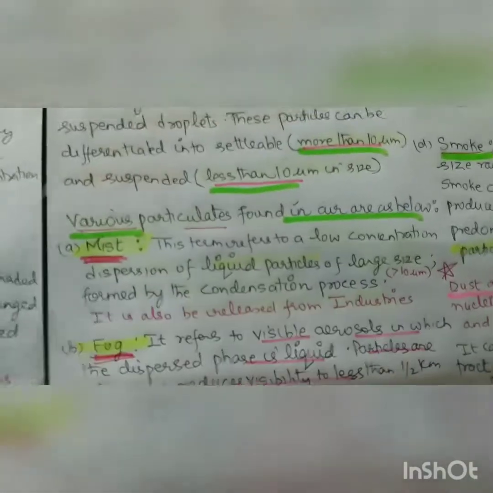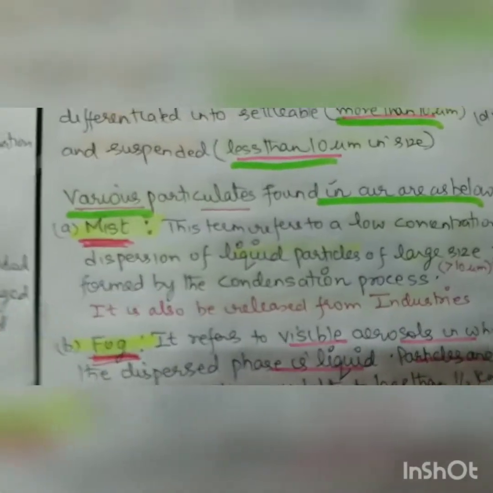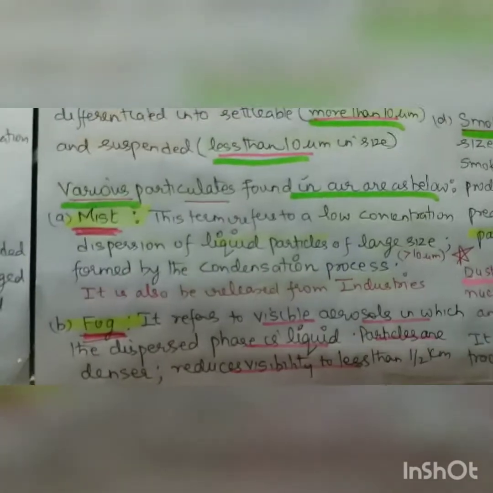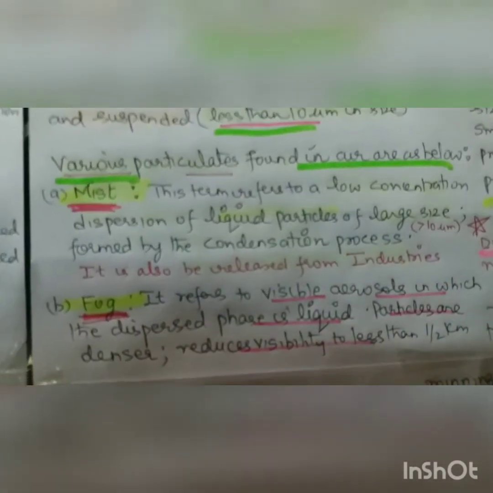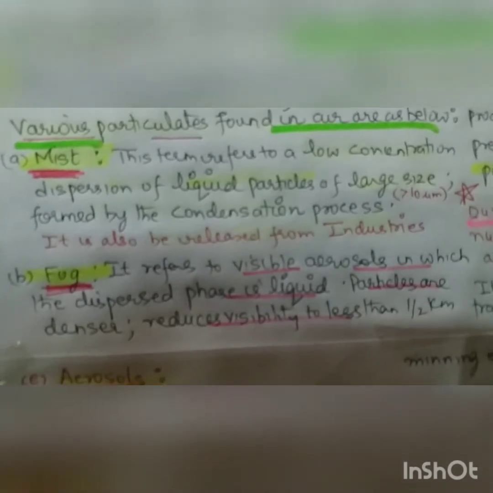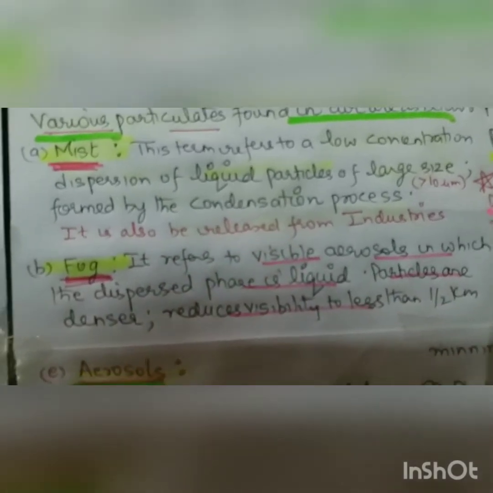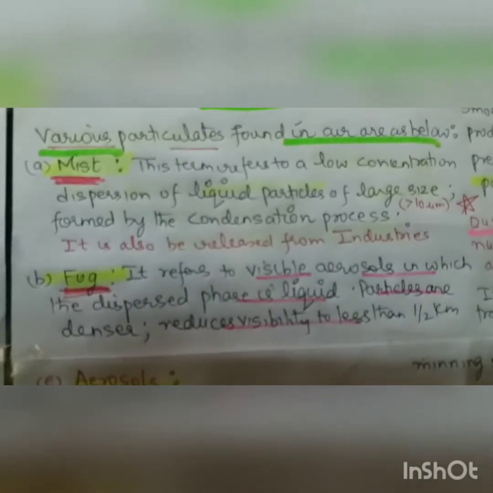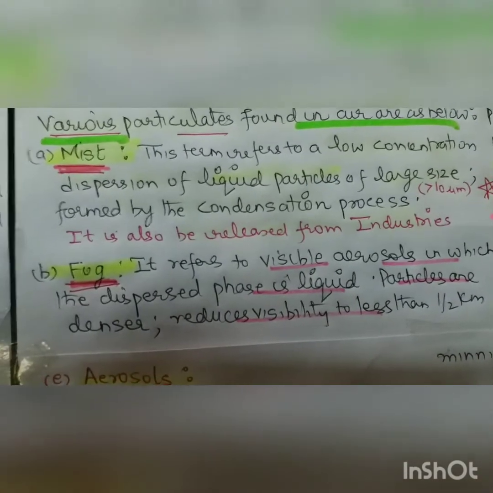The various particulates found in the air are, first is mist. The term refers to the low concentration dispersion of liquid particles of large size, that is more than 10 μm, formed by the condensation process. It can also be released from industries.